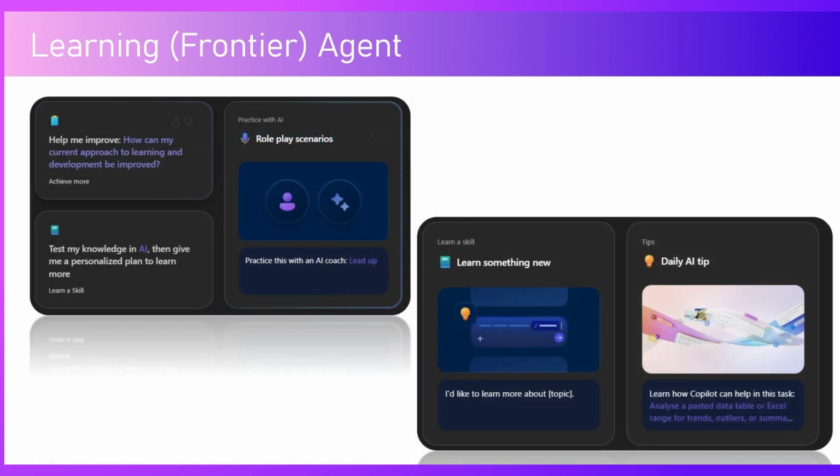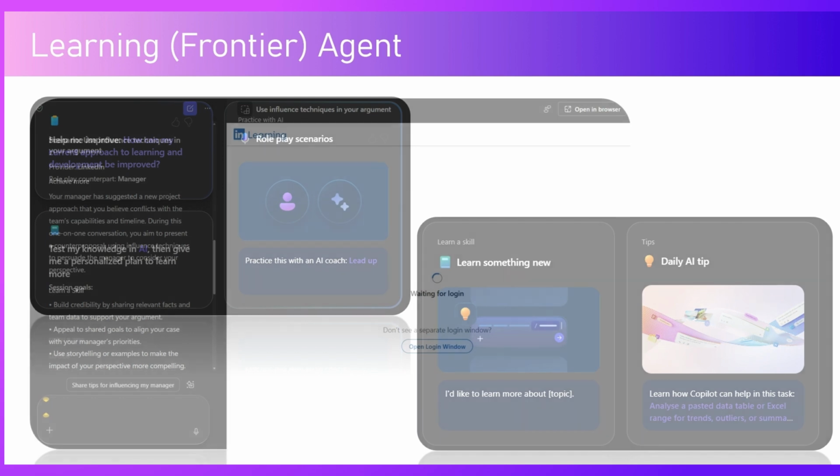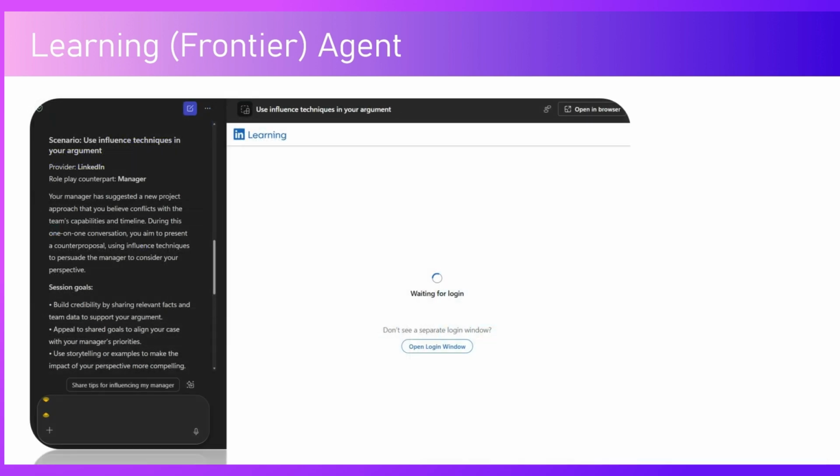So there is a role play scenario, there is testing your knowledge in AI, achieving more in terms of asking questions to Copilot related to your current approach to learning. And if you want to learn something new about a new topic, you can directly ask Copilot. So it's all about learning. This is all about personalized learning. Now, one of the feature sets is LinkedIn Learning. So using LinkedIn Learning, you can perform various workplace scenarios.